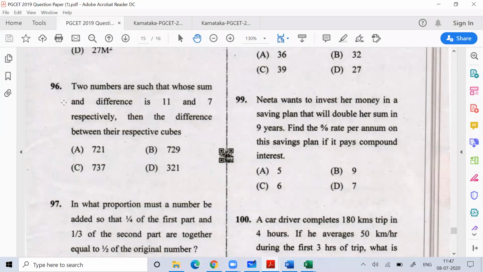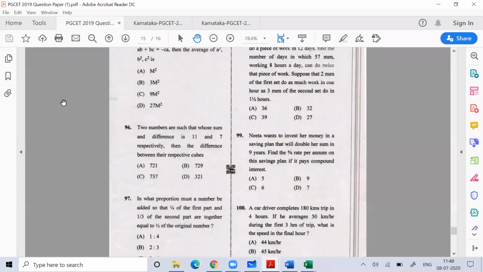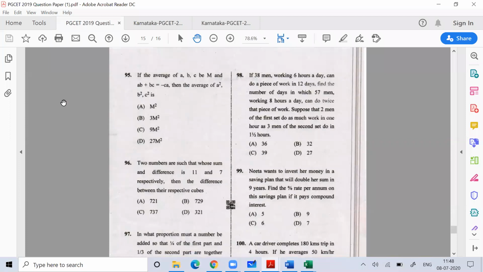What I'm doing is this. In exams, many questions are very easy. If you figure out those easy questions, you can do them much faster. Some questions are a little bit good, not difficult, but good level questions. Like if you see question number 95, it is not very easy, but it is a good question. Can you try question number 95 and tell me the answer?